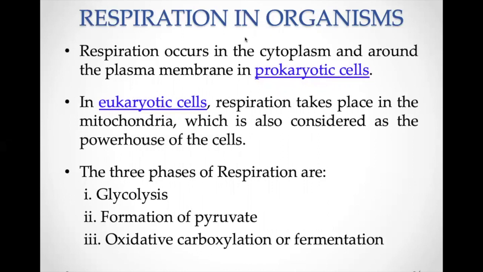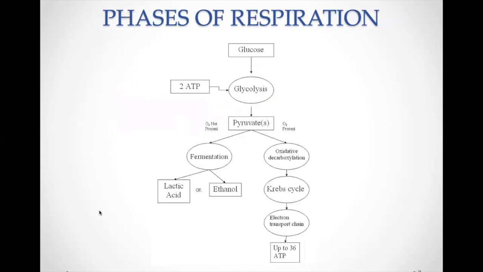Respiration can take place both in prokaryotic cells and eukaryotic cells. In prokaryotic cells, respiration takes place only in the cytoplasm, and in eukaryotic cells, it takes place in the cytoplasm and in mitochondria. This process of respiration is broadly divided into 3 phases. One is glycolysis, second is formation of pyruvate, and third is oxidative decarboxylation or fermentation. These 3 phases can be explained in a flow chart.